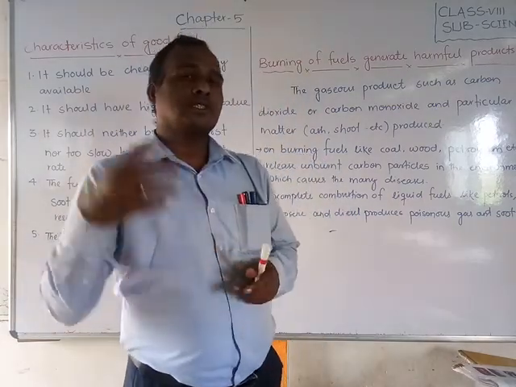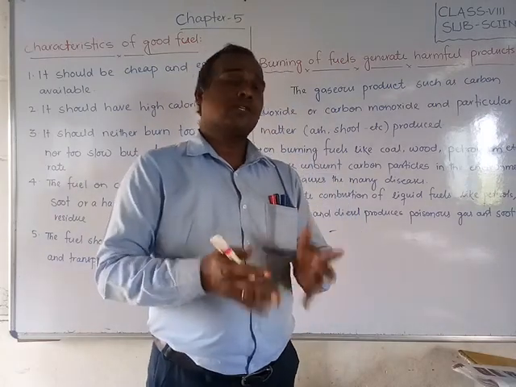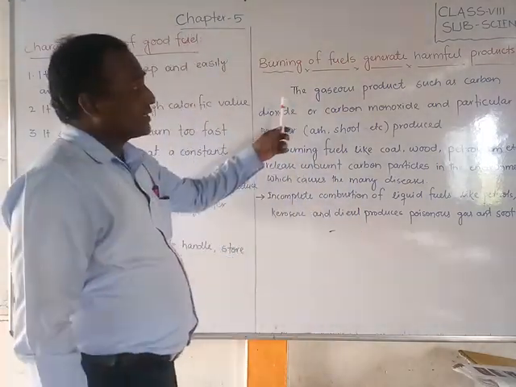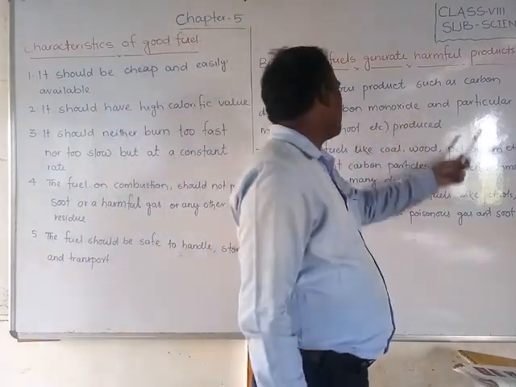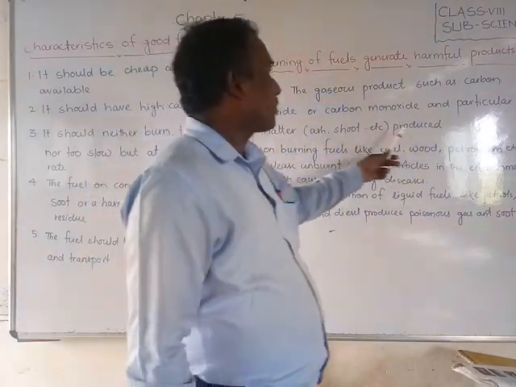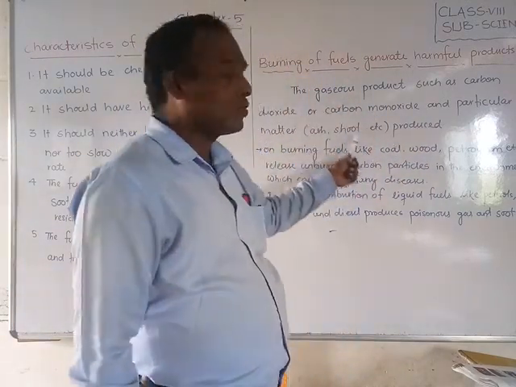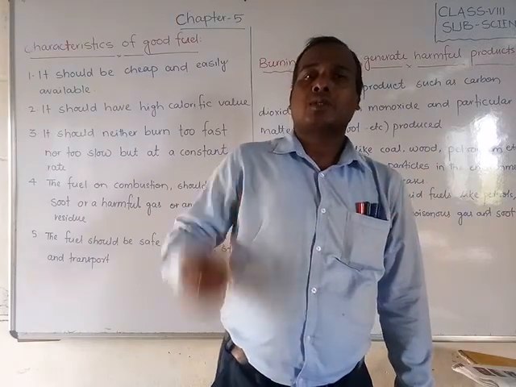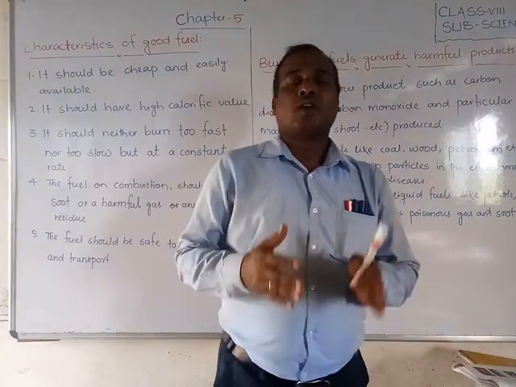We will discuss what things are produced whenever fuel is burning. We will see. Gaseous products such as carbon dioxide or carbon monoxide and particulate matter are produced. What are they? Carbon dioxide, carbon monoxide, and also soot, and some poisonous things are also released when the fuels burn.